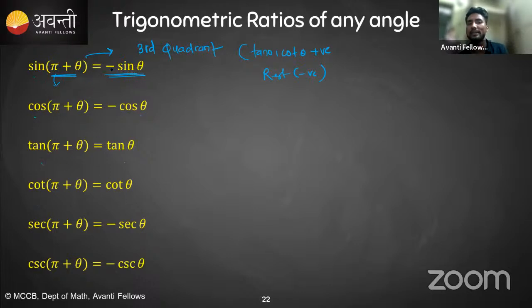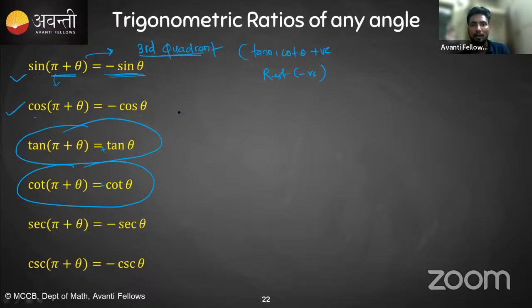You just need to check the sign, whether it is negative or positive. In the third quadrant, tan and cot have a positive sign, and all the others are negative. So that is why there is a negative sign in everything, because this theta will always be an acute angle.